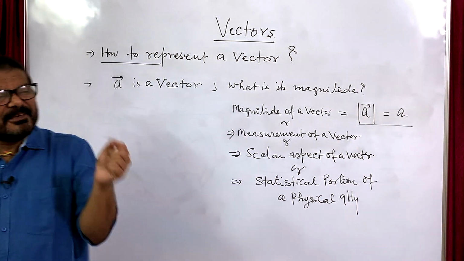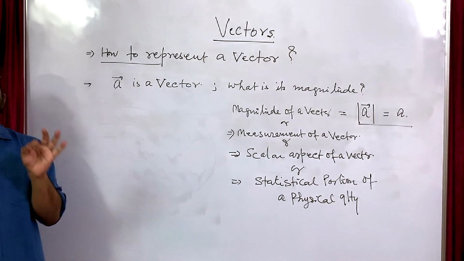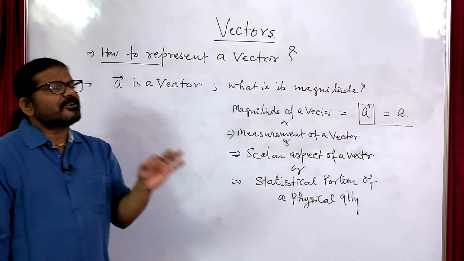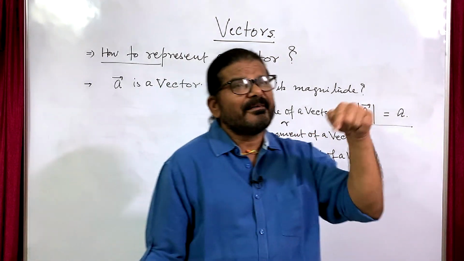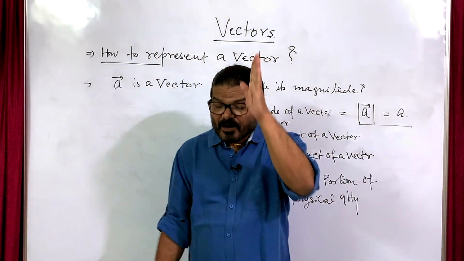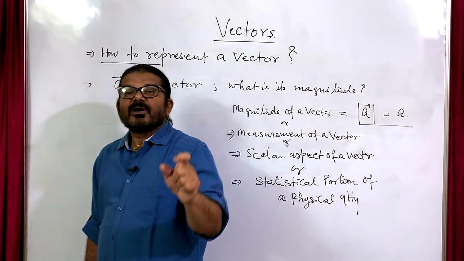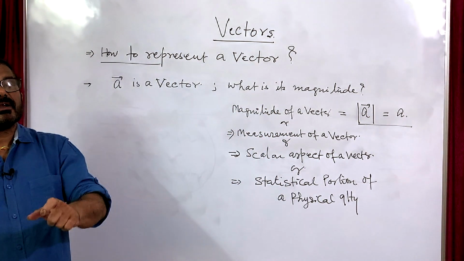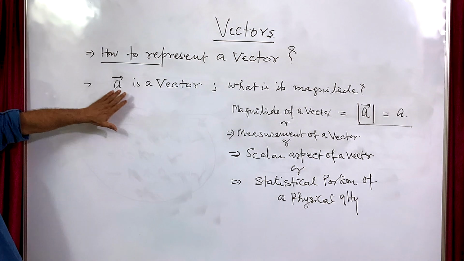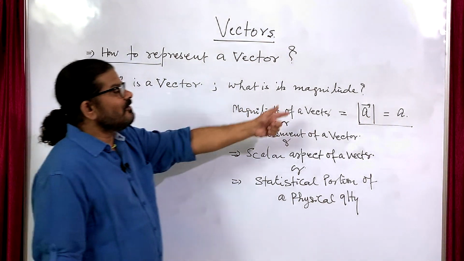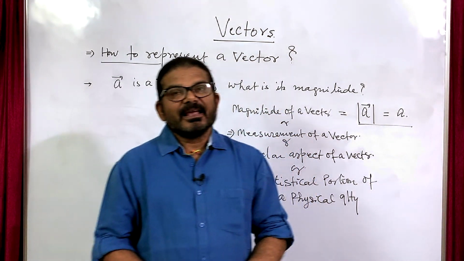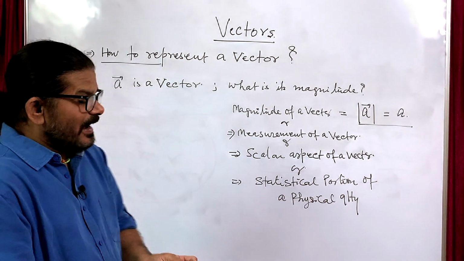Then we have seen, if a vector is given, how to represent its magnitude, because a vector quantity has magnitude as well as direction.